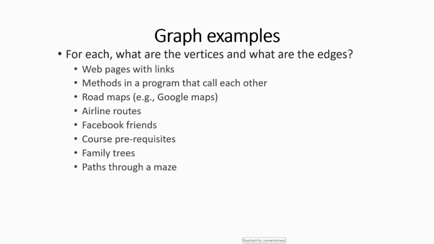So, a graph example: for each graph, we can say what the vertices and edges are, like web pages. We mostly use graph examples in web pages, web links, methods in a program that call each other, maps like Google Maps, airline routes, Facebook friends, course requests, family trees, and paths through a maze.